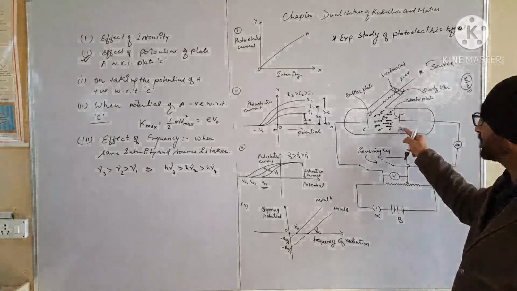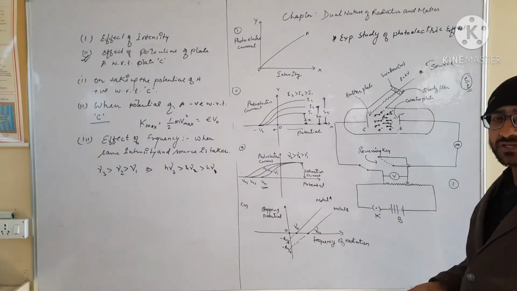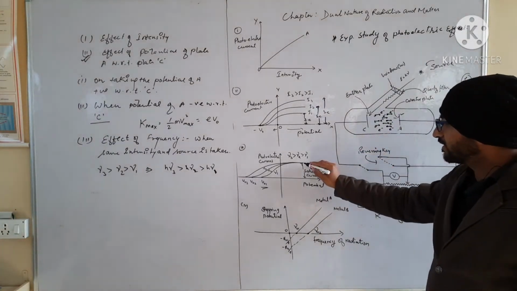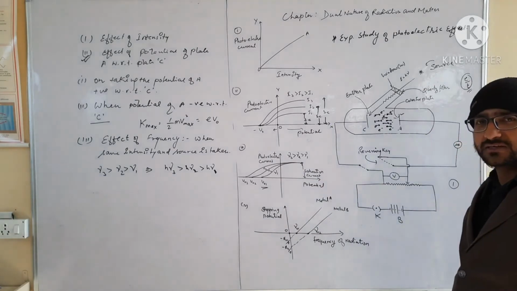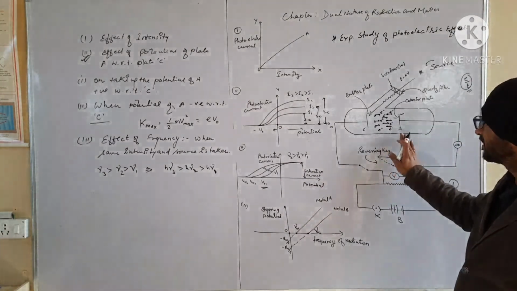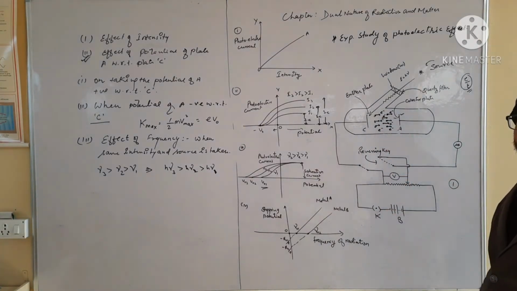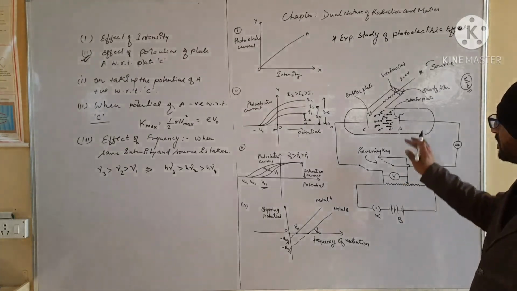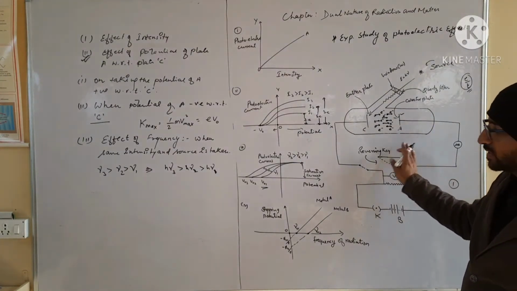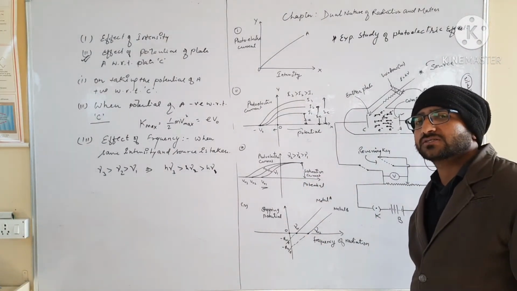And when we apply the positive potential in this condition, as we know that the electron has maximum kinetic energy, the positive potential gives us saturation current. But when we apply the negative potential, the fast moving electron will be opposed by a certain value of cut-off potential, which is V01 in the first condition.